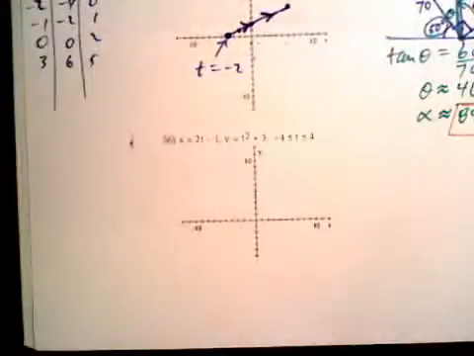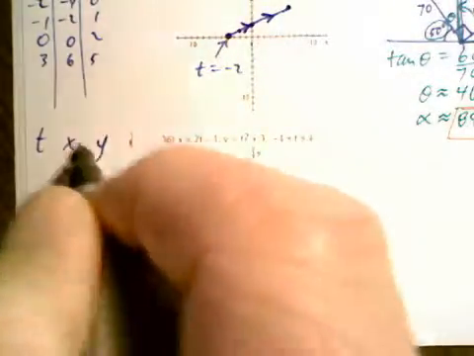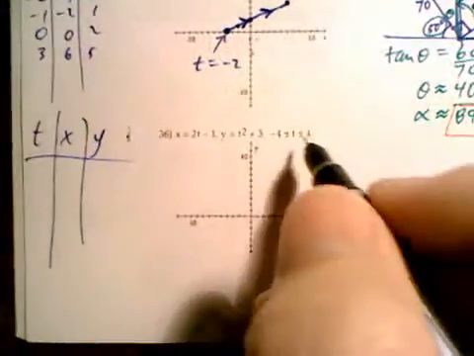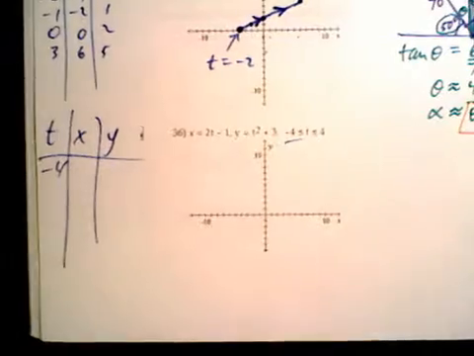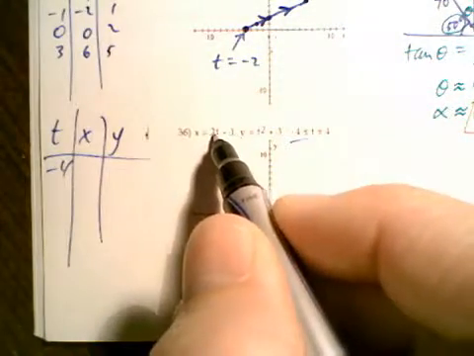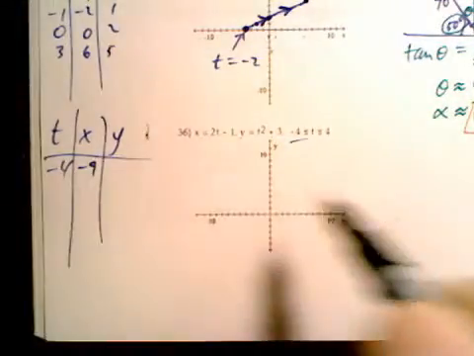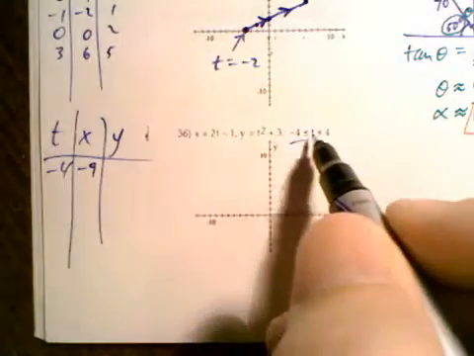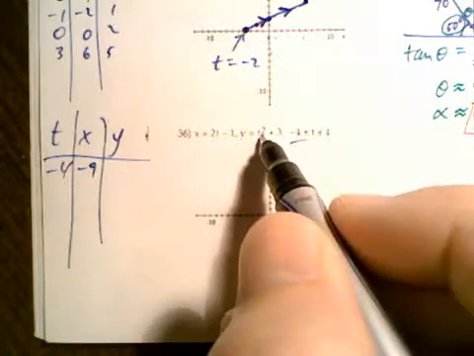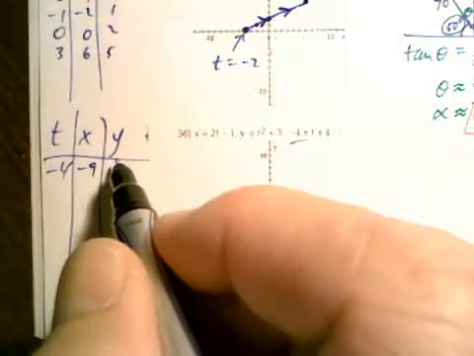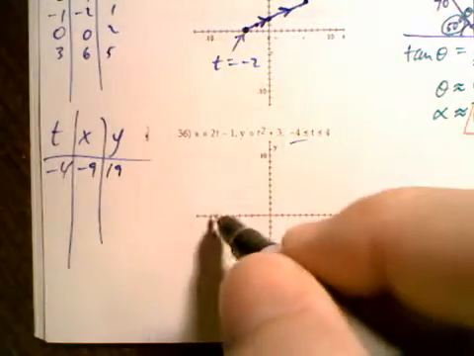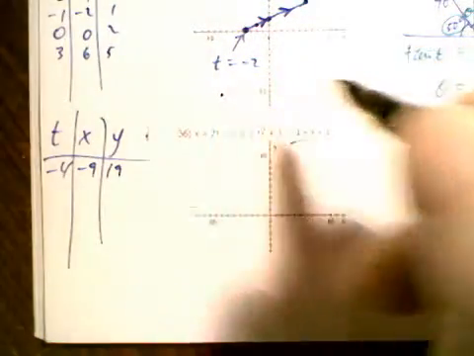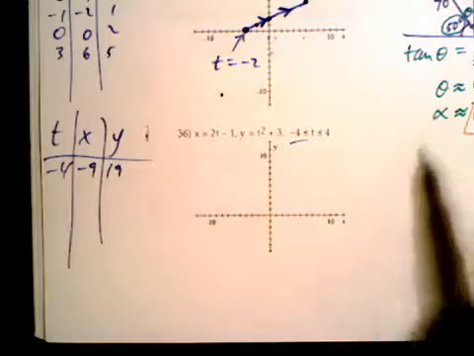Number 36, we do the same thing for each one of these. Make a t, x, y chart, and start the t where you see it starts. So when t is -4, we get -4 times 2 is -8, minus 1 is -9. And then -4 squared is 16 plus 3 is 19. So that's really convenient as we look at this graph. It doesn't have a 19, so -9 and way up here somewhere. I'm just going to put a dot right up there.